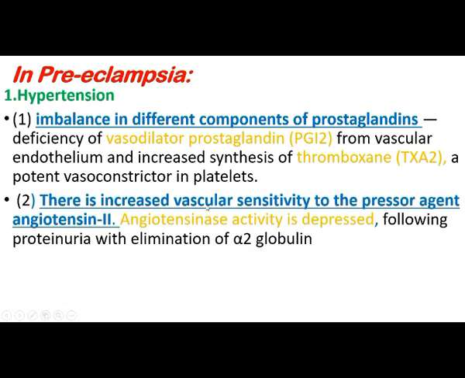Second, there is increased vascular sensitivity to the pressor agent angiotensin II, that is, angiotensinase activity is depressed, followed by proteinuria with elimination of alpha-2 globulin.